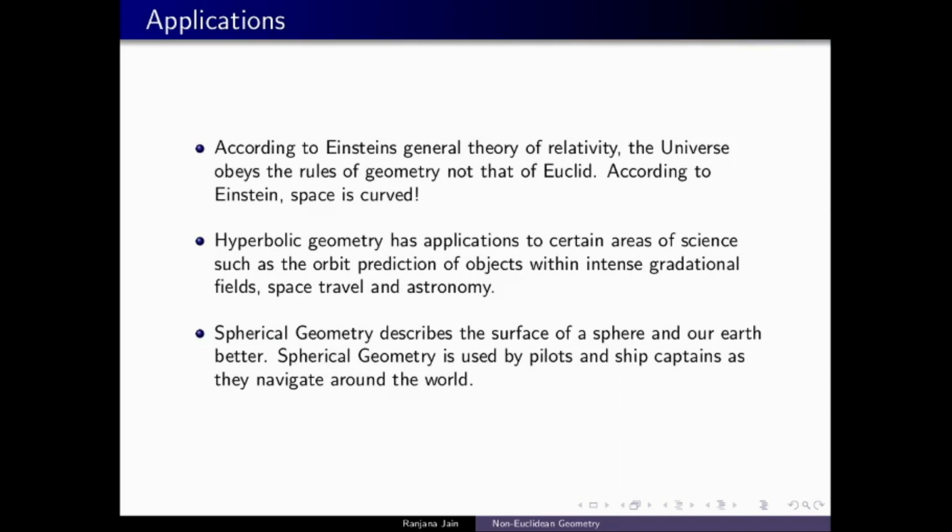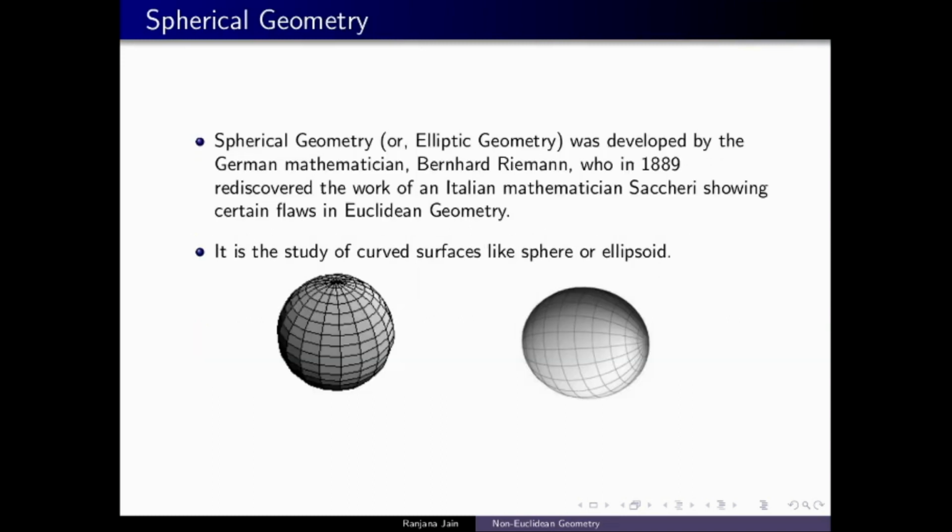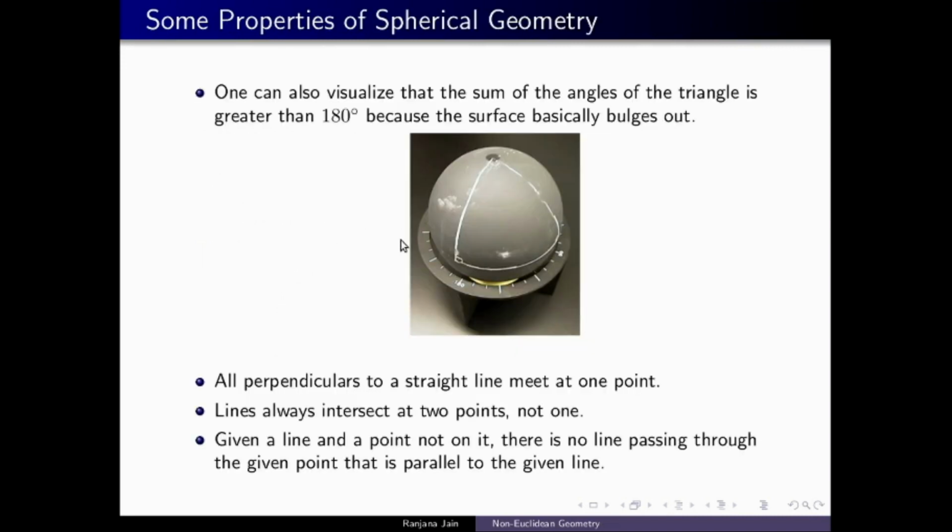Whenever you travel by plane or a ship, the geometry which the pilots and the captains use to navigate around the world is spherical geometry, not Euclidean geometry. Let us quickly see what spherical geometry is. Spherical geometry is the study of curved surfaces like this sphere and the ellipsoid. It was developed by the German mathematician Riemann in 1889, who actually rediscovered the work of an Italian mathematician which shows certain flaws in Euclidean geometry. So let us try to understand it a little better.